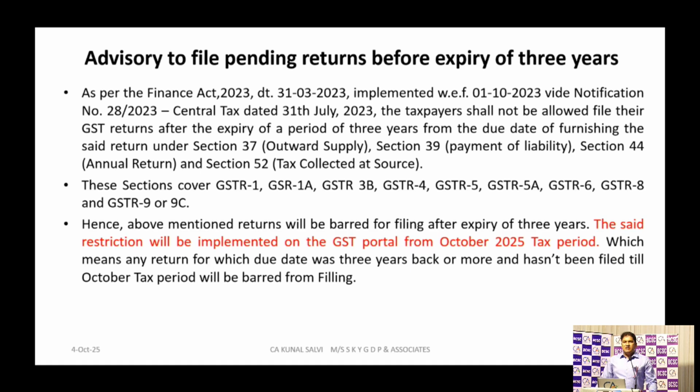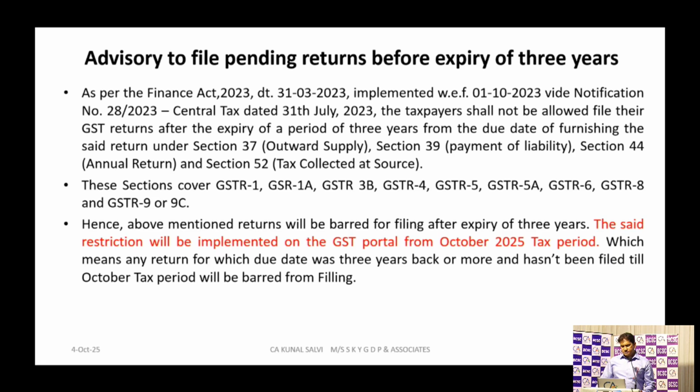Then the next advisory they have come up with is on pending returns before expiry of 3 years. As you know, the Finance Act 2023 made amendments in sections 37, 38, 39, 44 and others, so that the taxpayer cannot file returns after 3 years. They had not rolled out these restrictions of blocking the 3-year period earlier.